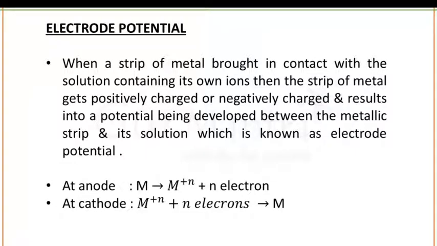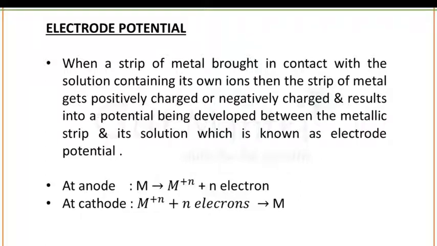Next term is electrode potential. Electrode potential is the electromotive force of a galvanic cell built from a standard reference electrode and another electrode to be characterized.